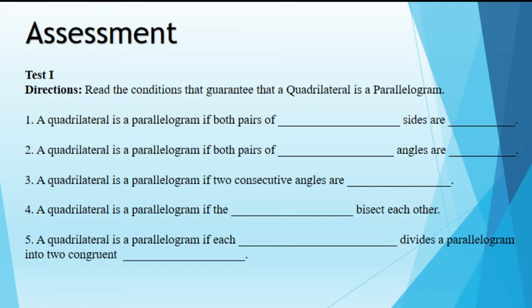Number 1, a quadrilateral is a parallelogram if both pairs of blank sides are blank. Number 2, a quadrilateral is a parallelogram if both pairs of blank angles are blank. Number 3, a quadrilateral is a parallelogram if two consecutive angles are blank. Number 4, a quadrilateral is a parallelogram if the blank bisect each other. Number 5, a quadrilateral is a parallelogram if each blank divides a parallelogram into two congruent blank. Okay, next.